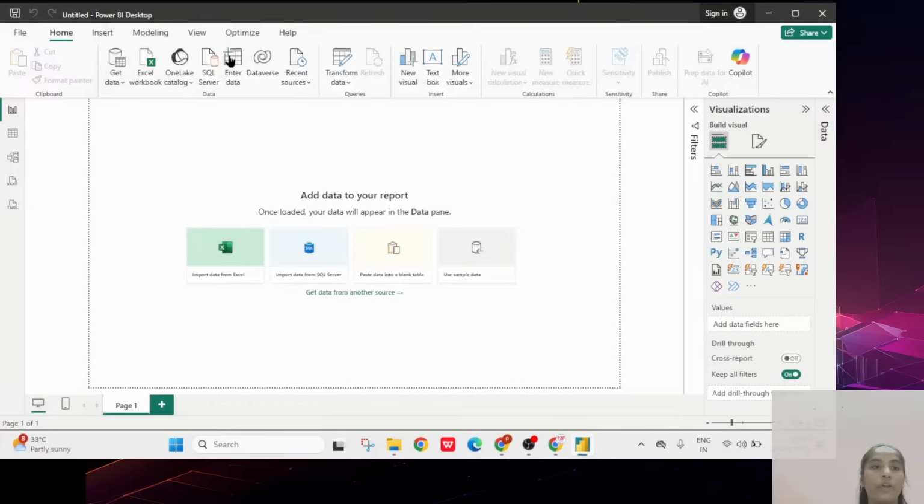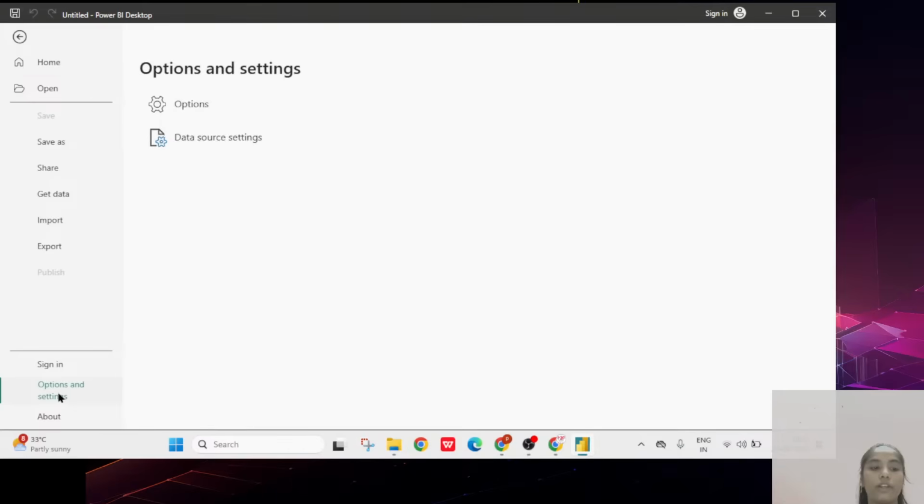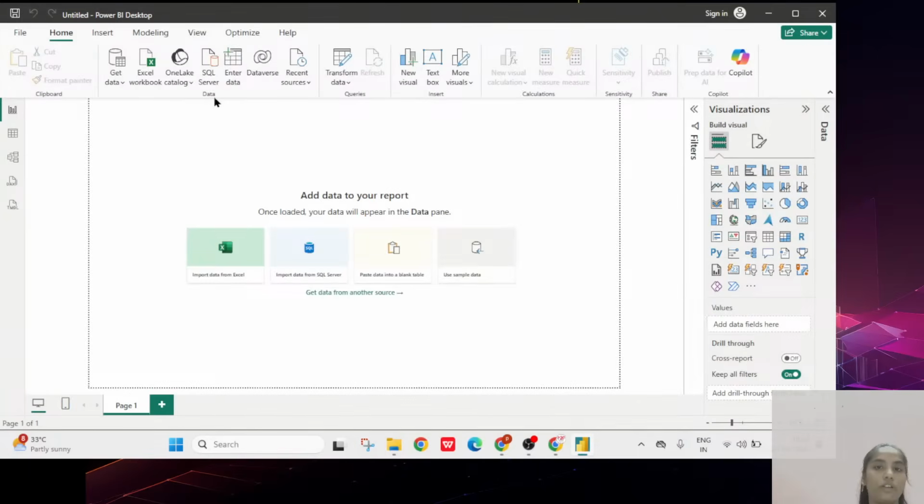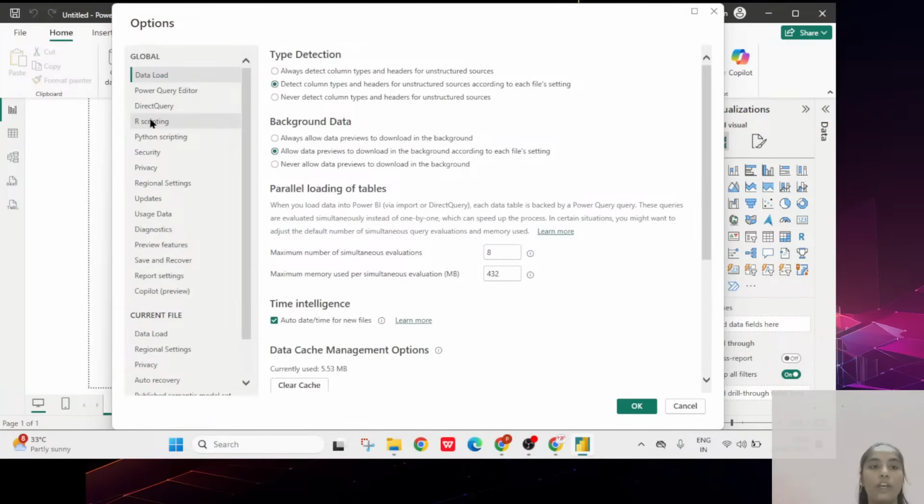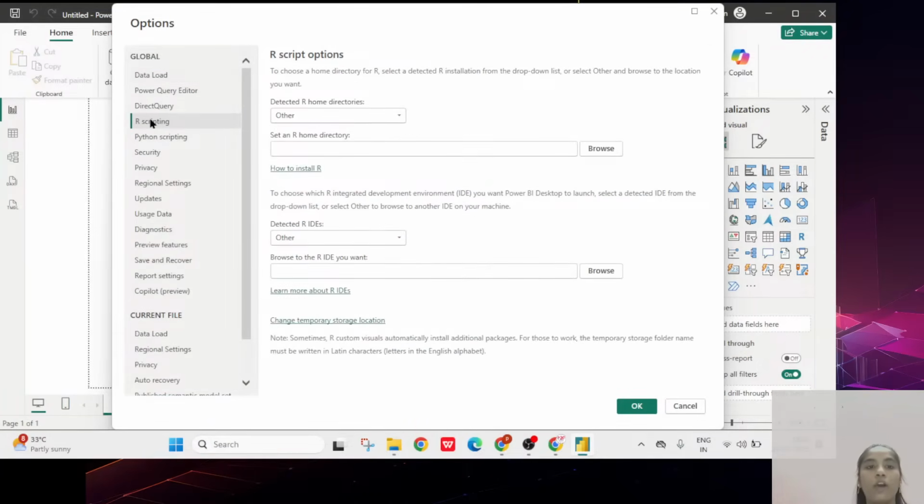So again I am showing to you, just go to the File option. Here you have the Options and settings. Click on Options and settings and go to Options. In that particular Options you will get many types of options. In that you can click on R scripting. If you click on R scripting, here you have to do the installation.